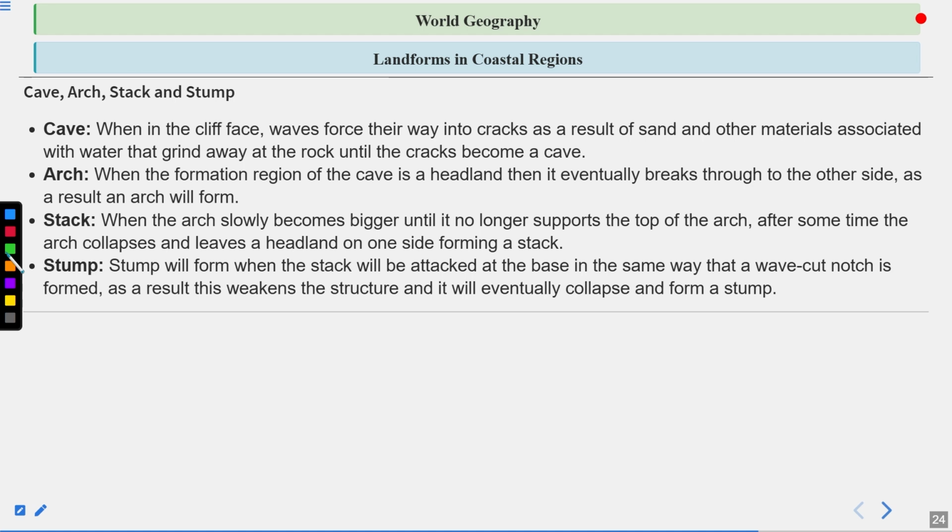A stump will form when the stack is attacked at the base in the same way that a wave cut notch is formed. As a result, this weakens the structure and it will eventually collapse and form a stump. So that is called a stump.